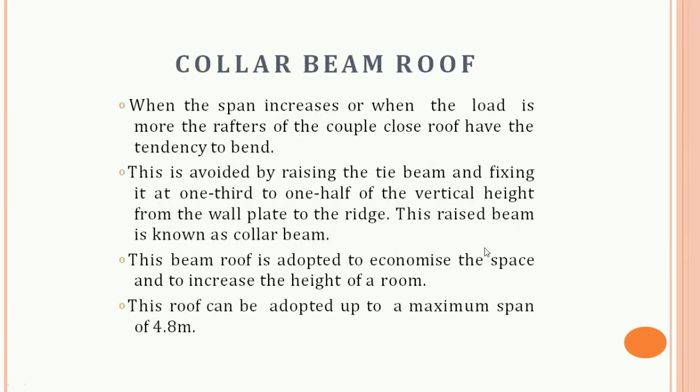Next is the collar beam roof. This is similar to the couple close roof, but with the tie beam at a higher level. The tie beam is now called the collar beam. It is usually provided at one-third to one-half of the vertical height from the wall to the ridge. These roofs are suitable for the span of 4 to 5.5 meter.